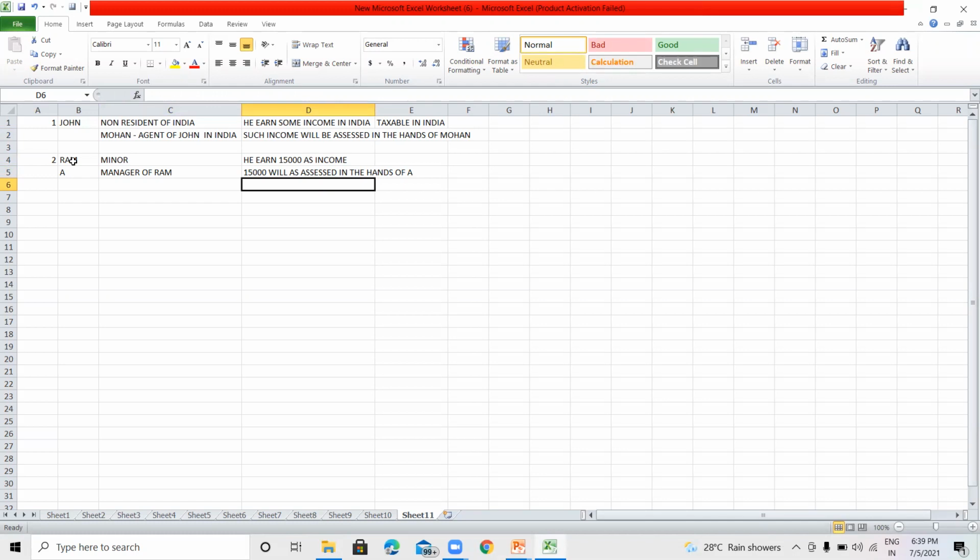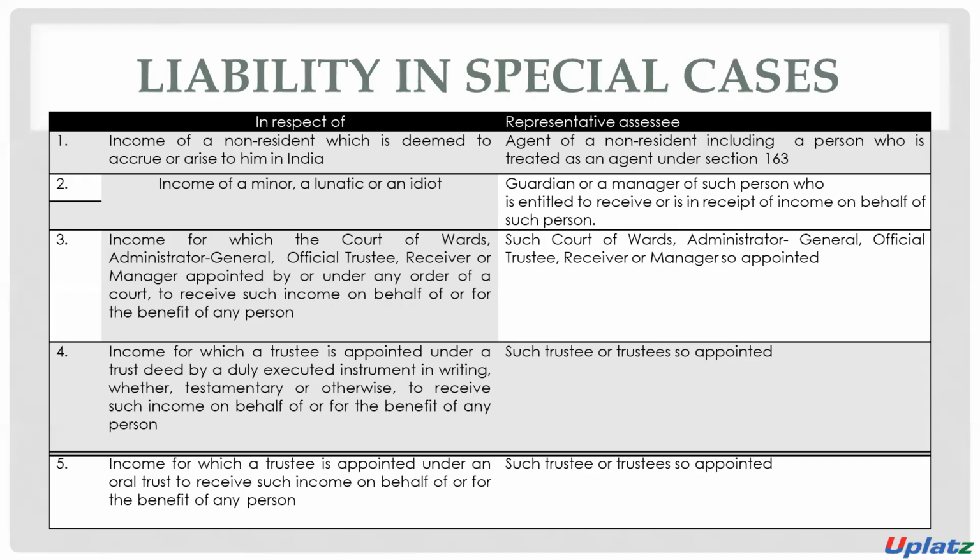Mr. A will be considered the representative assessee because he represents Ram. So the income of 15,000 will be assessed in the hands of A, who is the guardian or manager of such minor person.